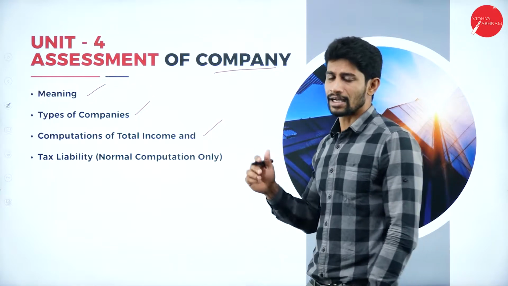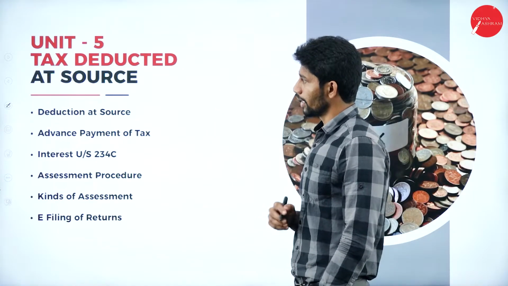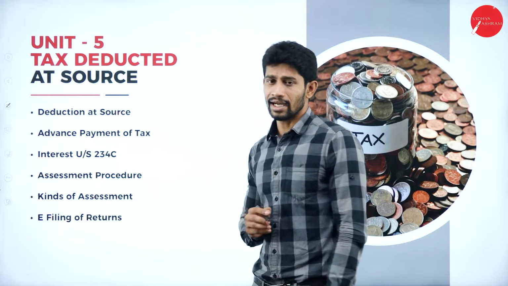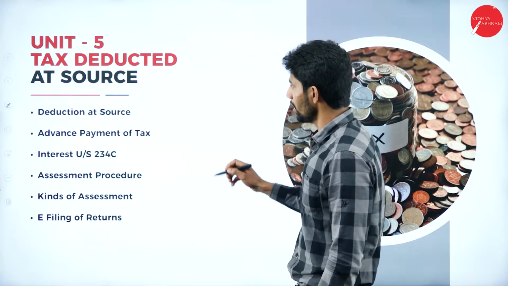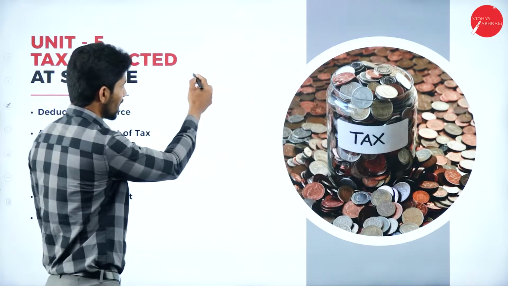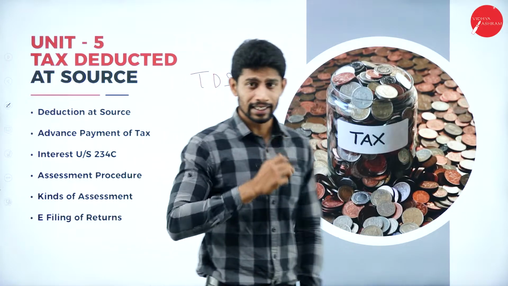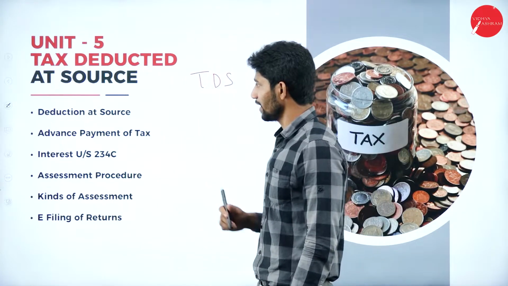assessment of company. So moving on to the next unit, that is unit number 5, tax deducted at source, also called TDS.